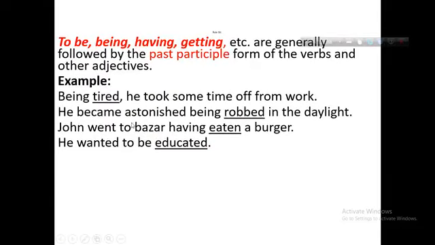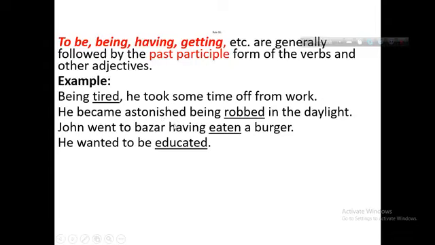To be, being, having, getting are generally followed by the past participle form. The indicator words to be, being, having, getting, etc. are followed by the past participle. Being tired, tired is the past participle form. In the next example, John went to the bazaar having eaten.